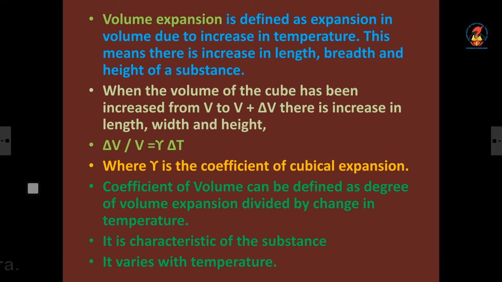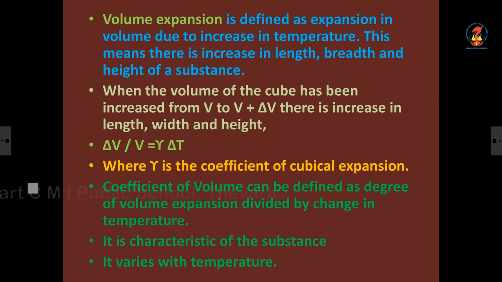And you just see coefficient of cubical expansion or coefficient of volume expansion can be defined as the degree of volume expansion divided by the change in temperature. That means delta V by V, that is the degree of volume expansion, divided by delta T, change in temperature.